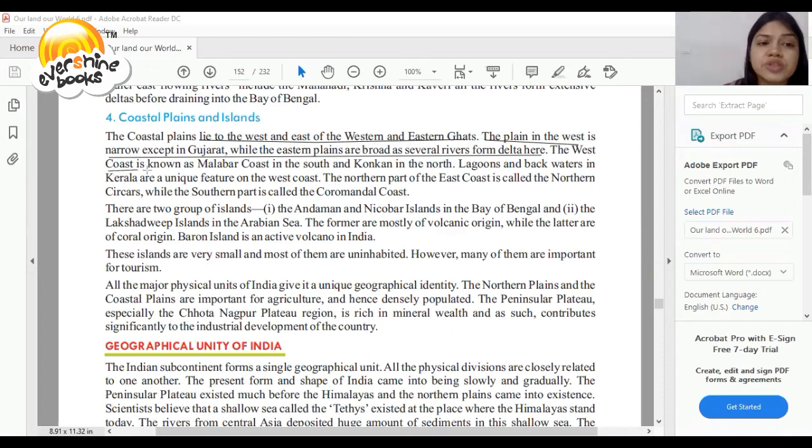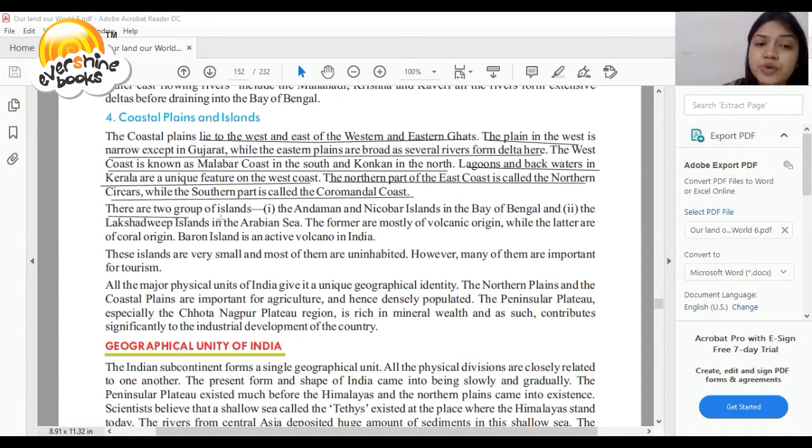The west coast is known as the Malabar coast in the south and Konkan in the north. Lagoons and backwaters in Kerala are a unique feature of the west coast. The northern part of the east coast is called the Northern Circars, while the southern part is called the Coromandel coast.